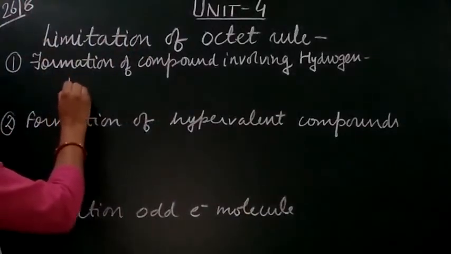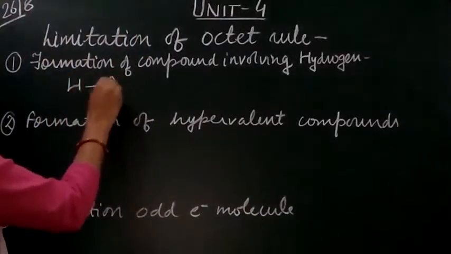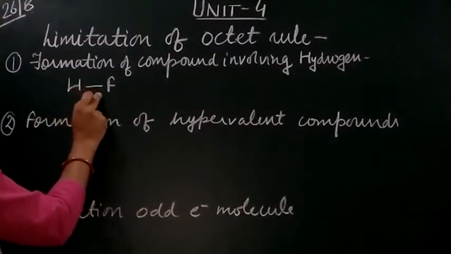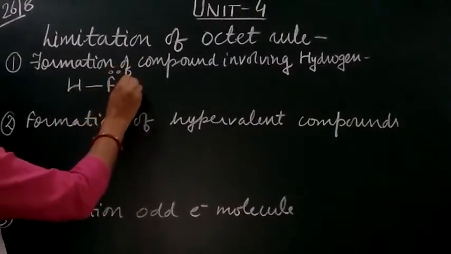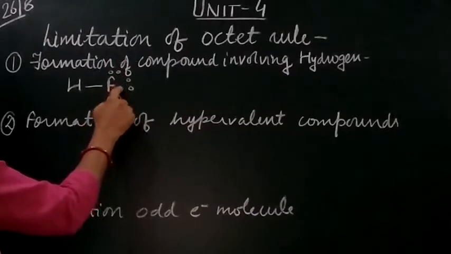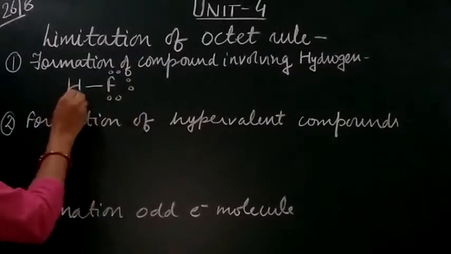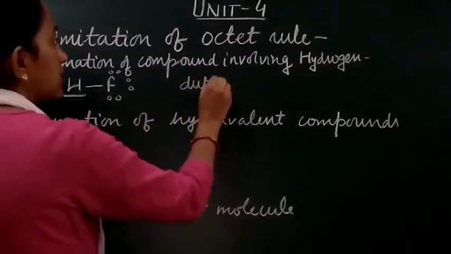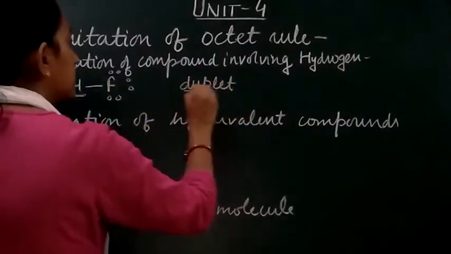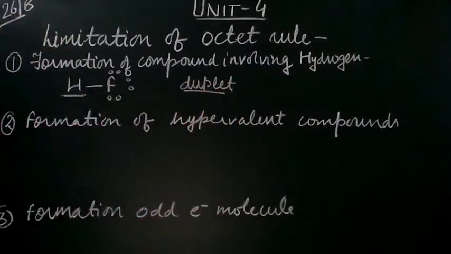If we take the example of HF, the hydrogen duplet, or doublet, will be followed, and the octet will be complete for the halogen, while for hydrogen it is a duplet. It will not be the octet for hydrogen.